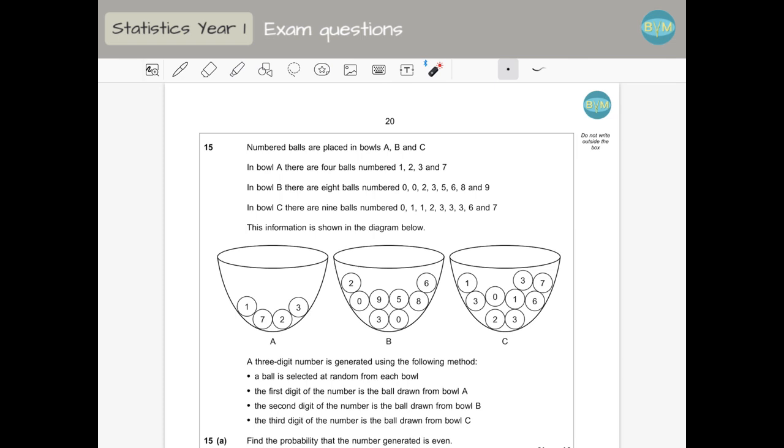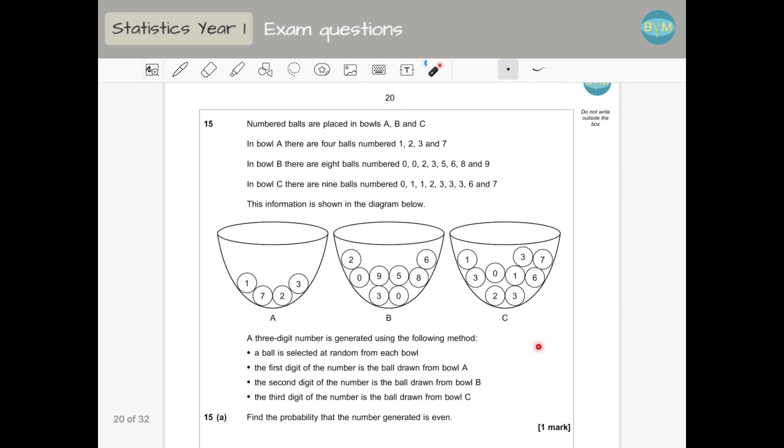Hello, this is question 15 on your AQA paper 2 from June 2023. It's the AS paper. It's a probability question, and sometimes probability questions look scary, but are simpler than they look. So we have numbered balls placed in bowls A, B, and C. Here we have these numbers, 1, 2, 3, 7. This one we have these numbers, and this one we have other numbers.